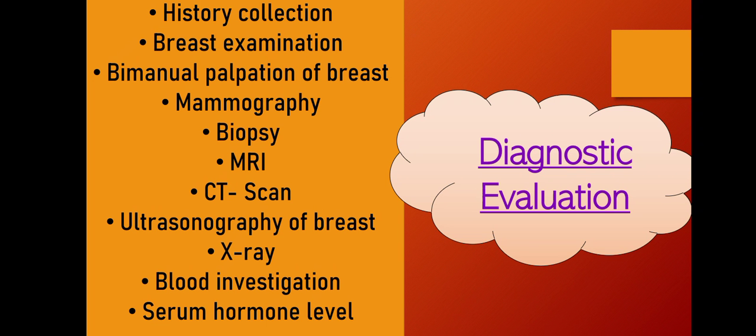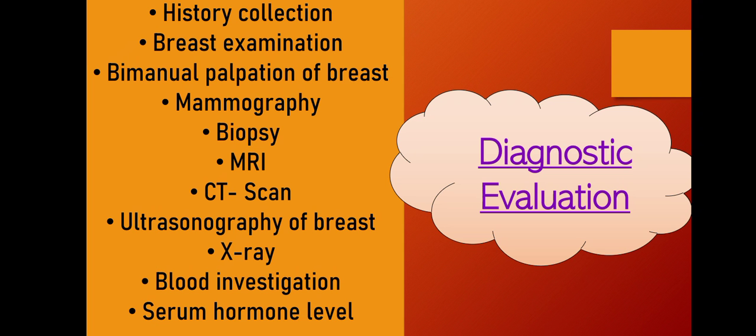Diagnostic evaluation. What will we do for the diagnostic evaluation of a benign tumor? First of all, history collection. In this we will collect the family history and previous pregnancy history, and also the hereditary history, whether a tumor is present in the family or not.